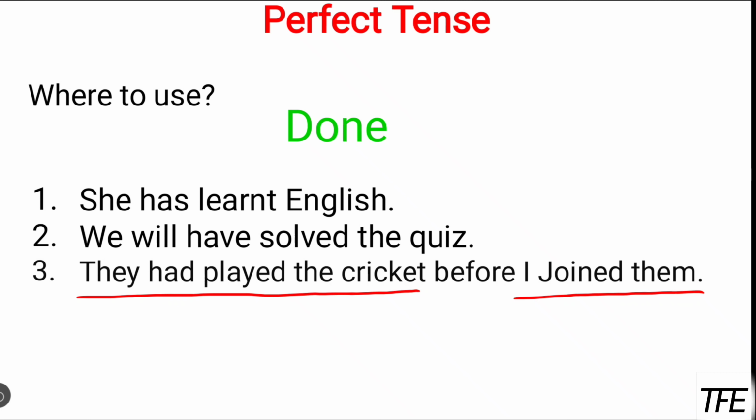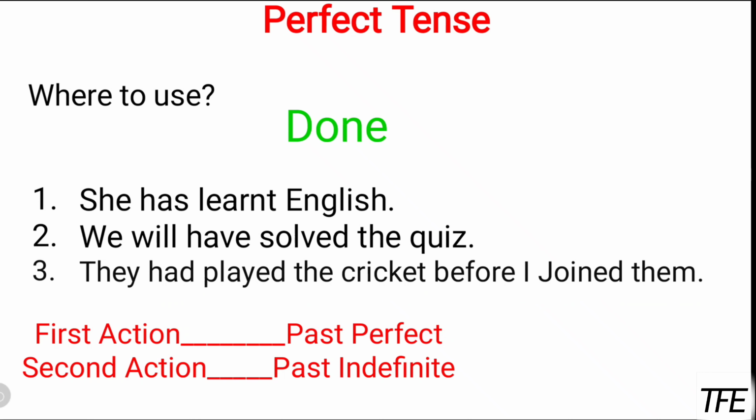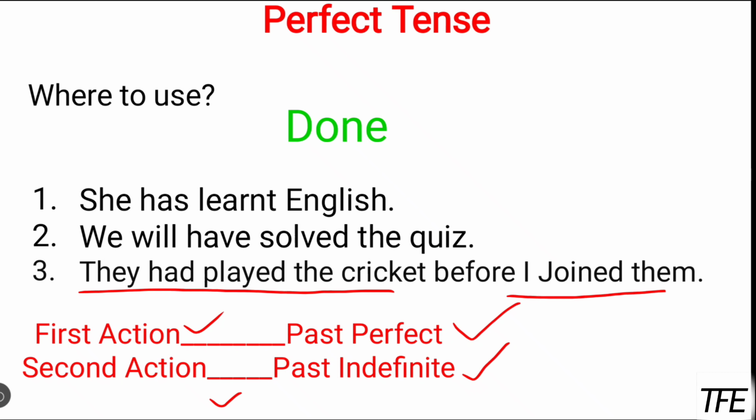So here you can see that we have used two sentences, actually we combined them together, and I want to tell you that once you try to make these kind of sentences, please notice which action is done first and which action is done later. For the first action we use past perfect, and for the second we use past indefinite. So this action, they had played the cricket, has been done first, and then I joined them. Obviously this is first and this is second, and that's why we have used past perfect and then past indefinite.